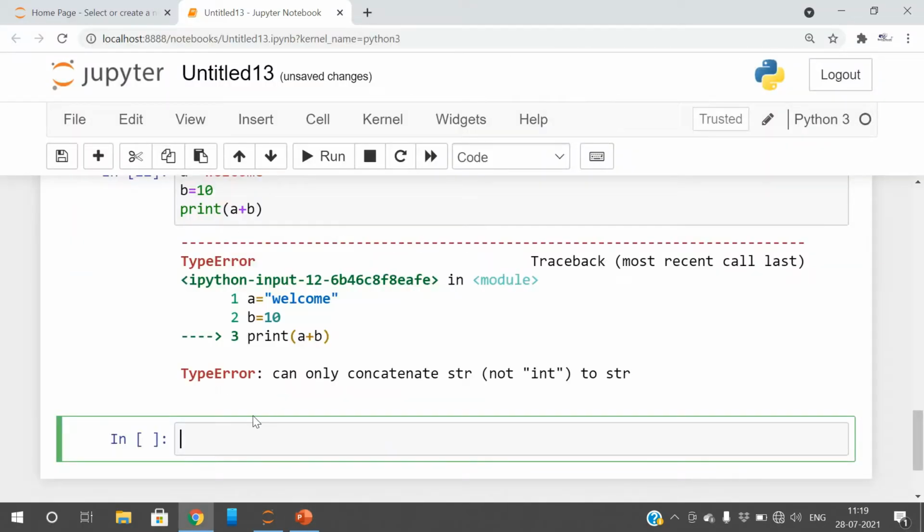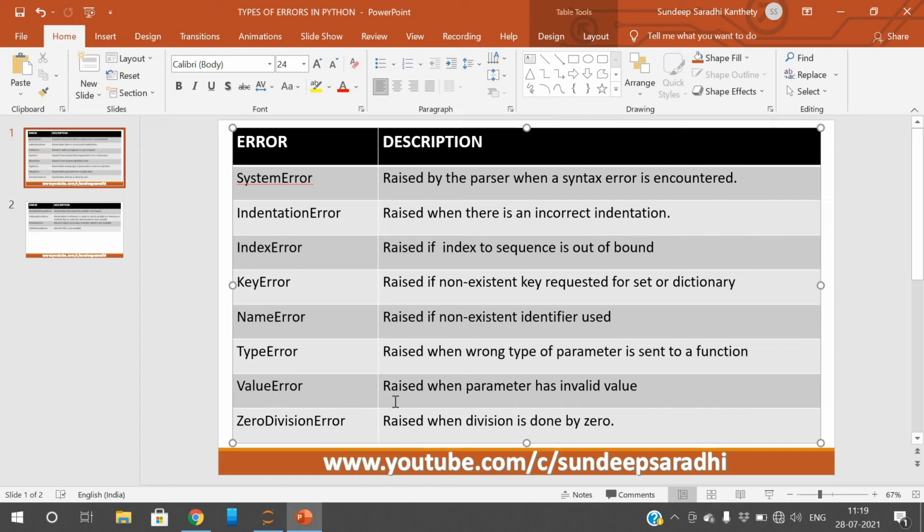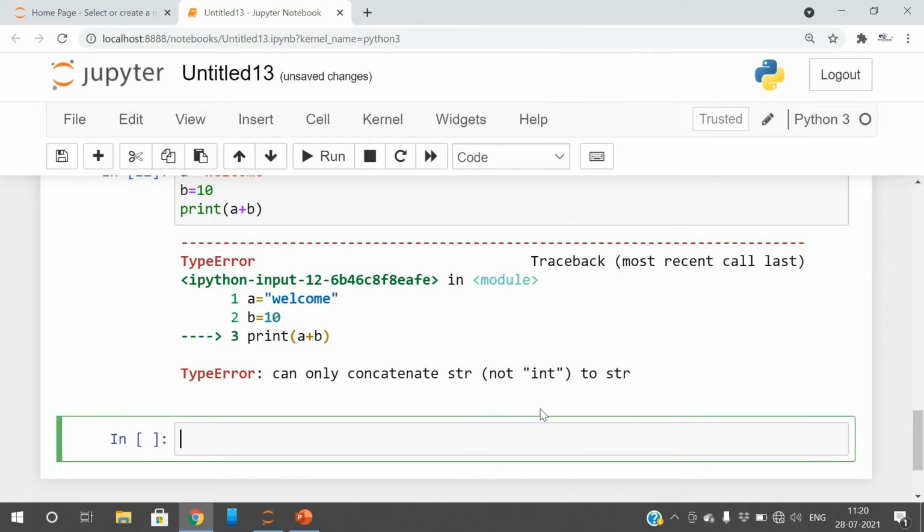And coming to the value error, so value error is raised when the parameter has an invalid value. So for example, we have seen different type conversion functions: integer function, string function, float function, list function, set function, whatever it may be. We have seen a number of type conversion functions.